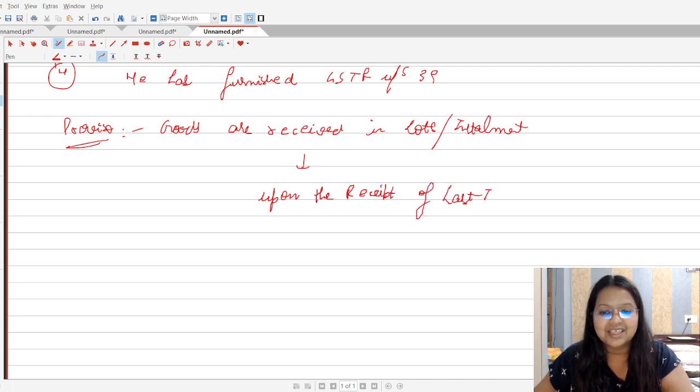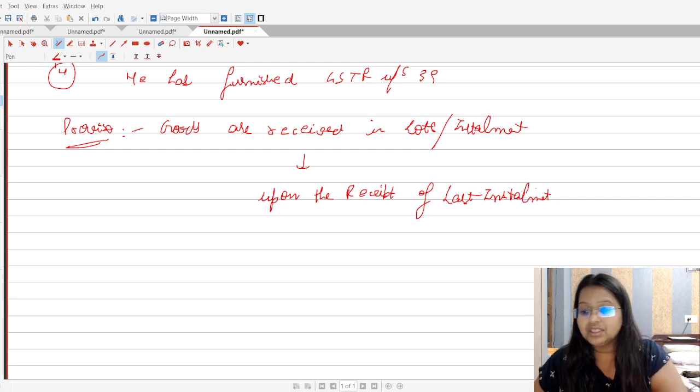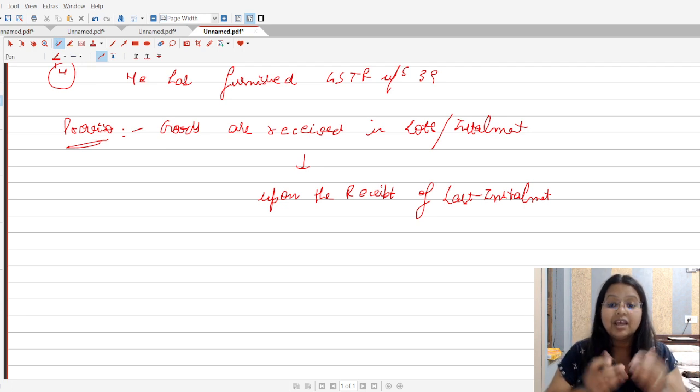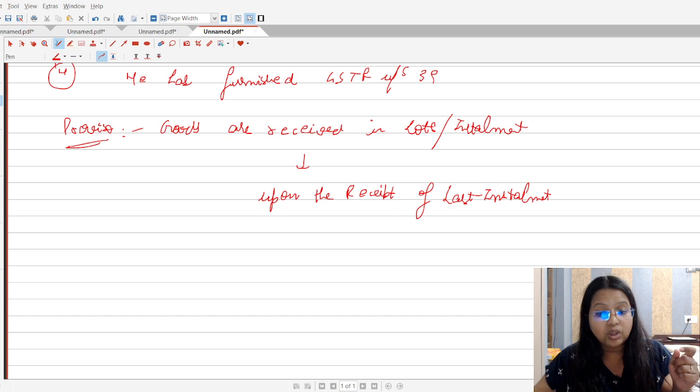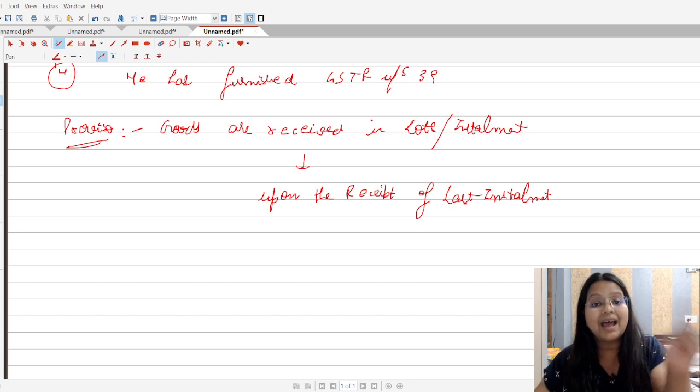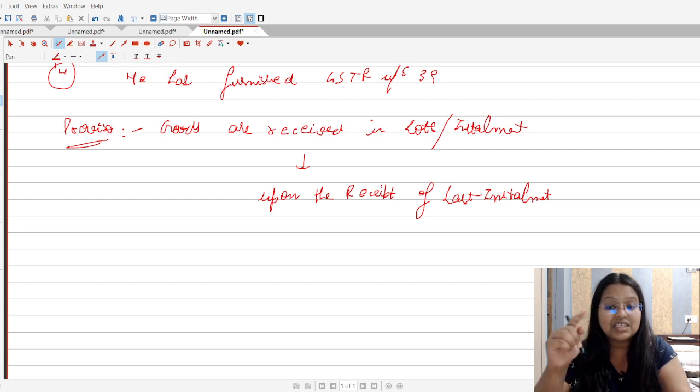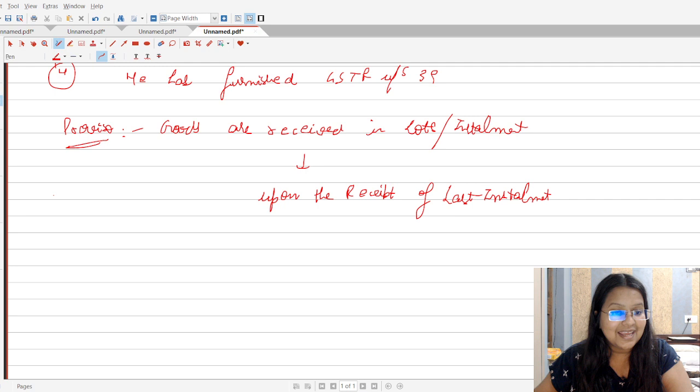Okay, yes. So ma'am, how does it become a proviso here, students? In the second condition, we said that the person must have received the goods or services, but in this case, although the person has received the goods or services, the person will be able to claim the ITC only upon the receipt of the last installment or the last lot. Okay, so this is the first proviso.